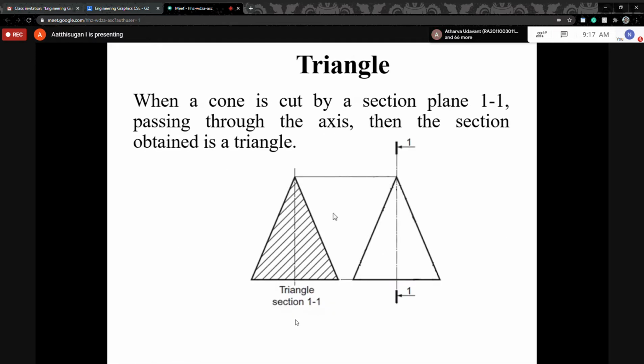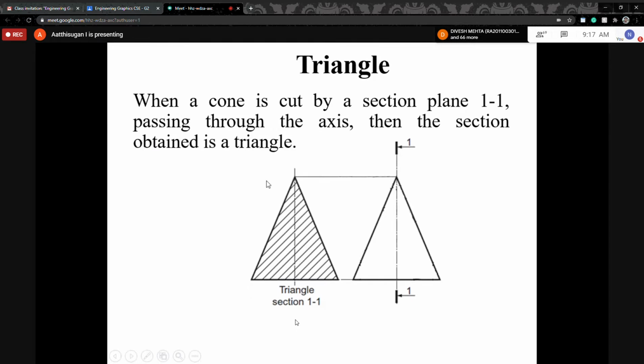Suppose you take a cone, you can keep it like this. The bottom, remember, has a circle. That is the front view. Normally you can call them front view, top view. So this is a front view. Imagine the bottom is kept on the floor, so you can see a triangle, a triangular shape like this. Suppose this is a cutting plane, one and one, or one dash.